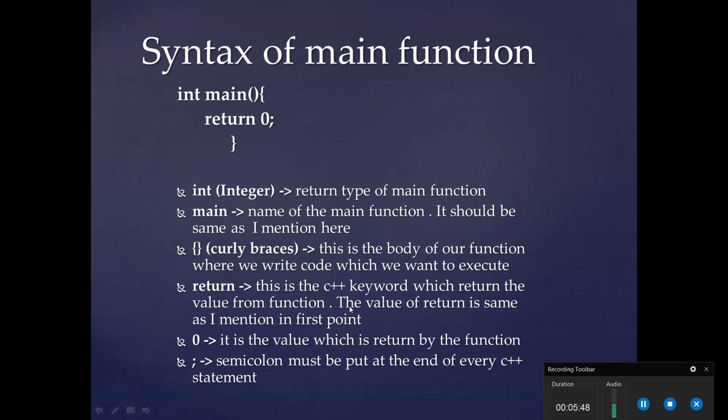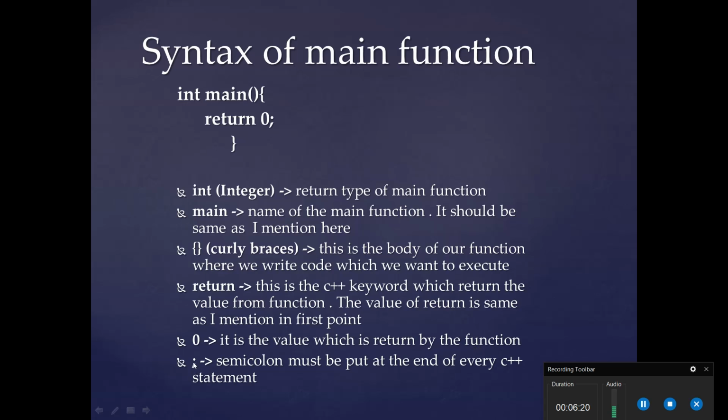So it returns a value of type integer from the main function. 0 is the value which our main function will return after executing.